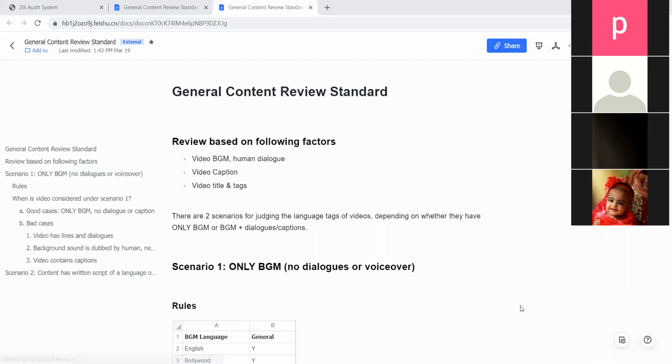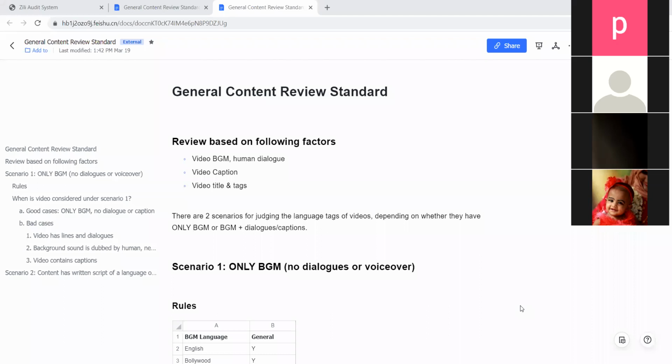Let's talk about the journal or the language format. What is the purpose of journal content and what is the purpose of language? First of all, we are working on an app where we have to pass the videos. Whenever the safety auditor passes the video, it should be according to the rules. Then it comes to the tag review part, where the tag reviewer gives the tag to the video, and they pass the video in the languages. In the language part, your work is to add the correct language in the video and to pass the video.